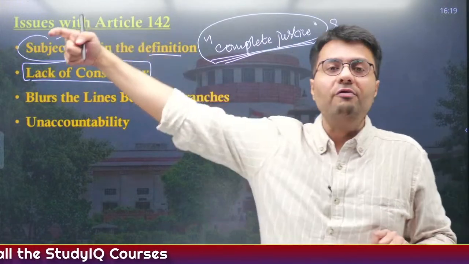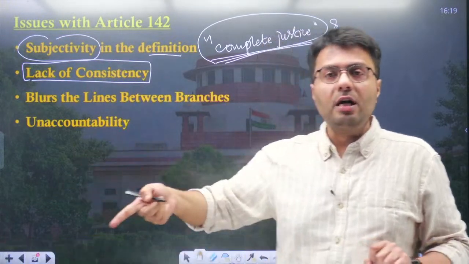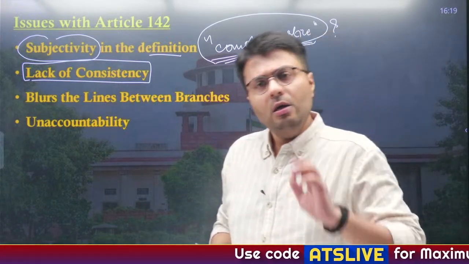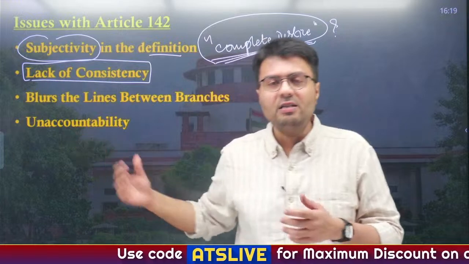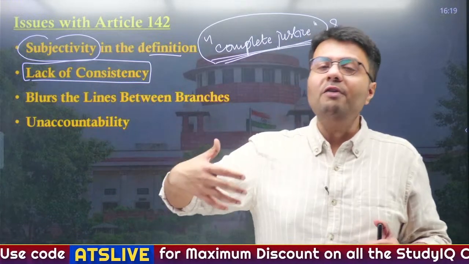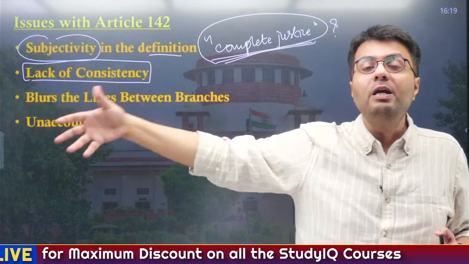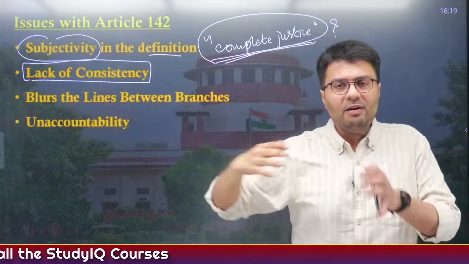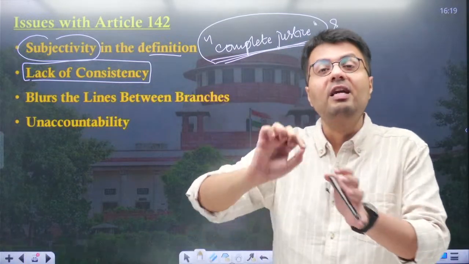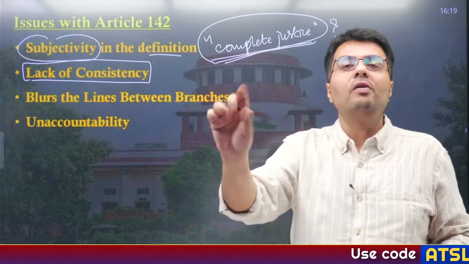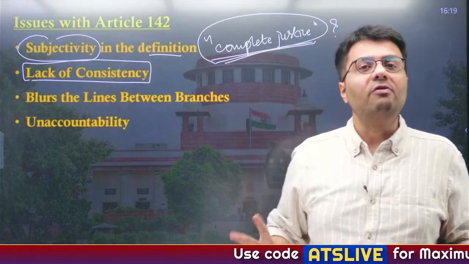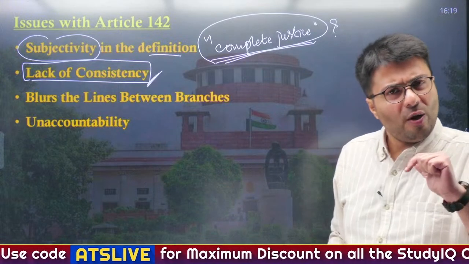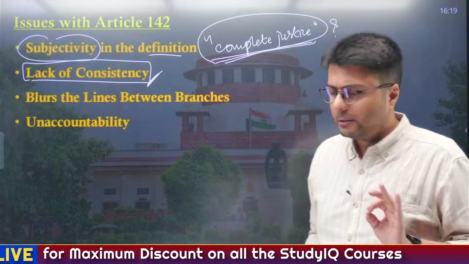Sometimes petitioners have approached the Supreme Court asking it to pass a direction according to 142, and the Supreme Court has said no. Sometimes, as we recently saw, the Supreme Court went way above its means to ensure the delivery of complete justice. For example, it deemed that the governor had given assent to the bill even when the governor had not in reality given the assent, right? So that is why application of Article 142 has been inconsistent by the Supreme Court.